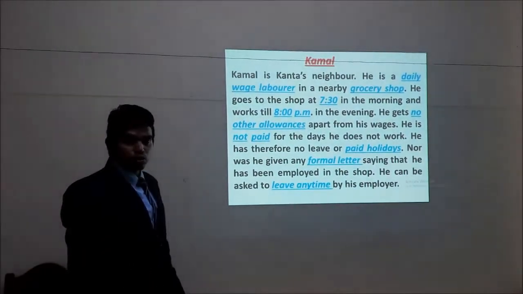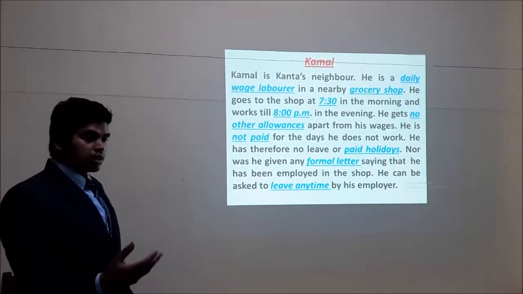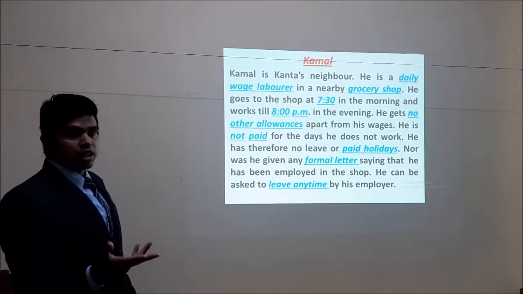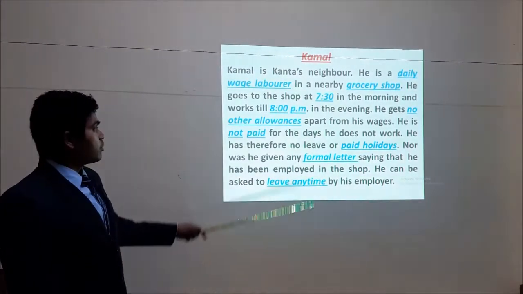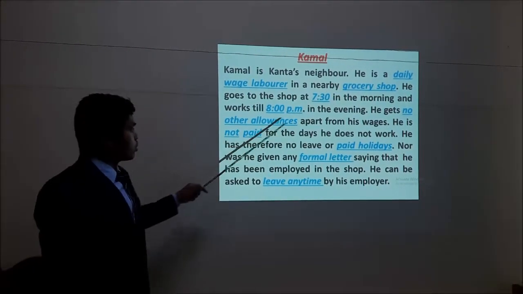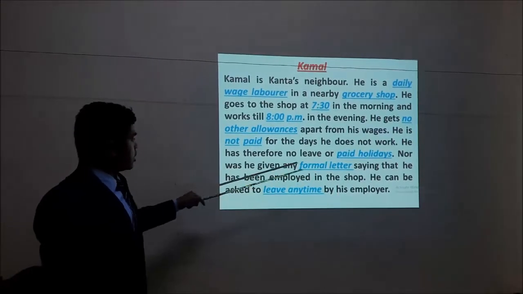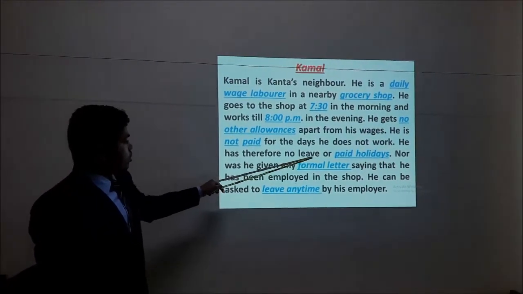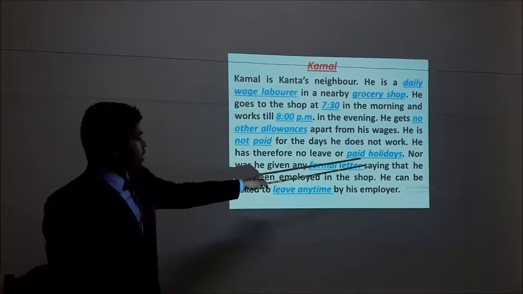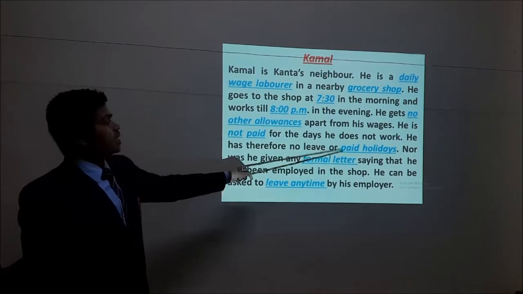Suppose he does not go to work because of any reason, maybe some difficulties, health issues, any kind of things. For that, suppose he does not go to the grocery shop, he will not be paid. Then, no leave or paid holidays. So on Sundays also, if he doesn't go, then for that he will not be paid.